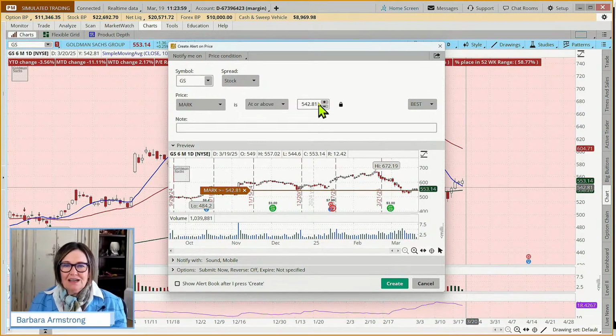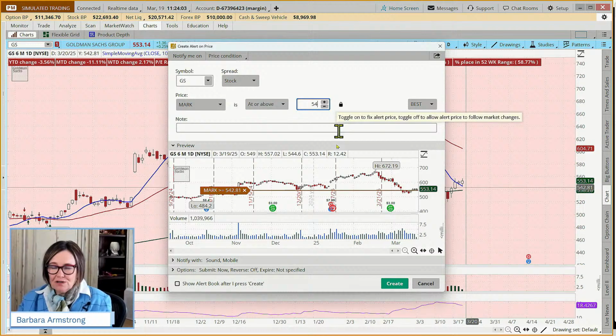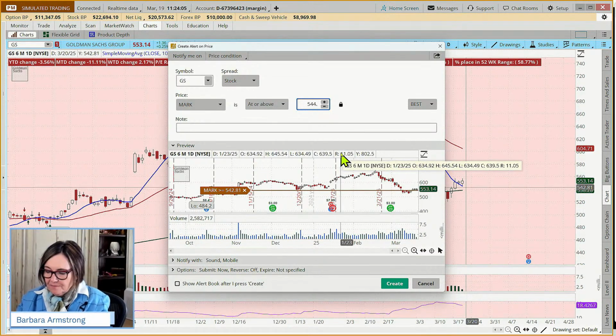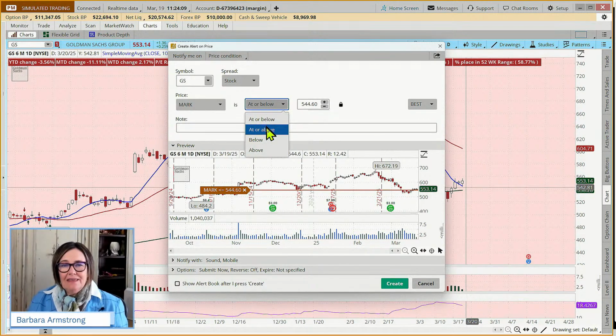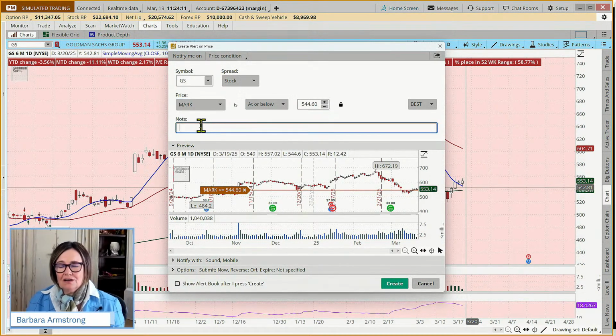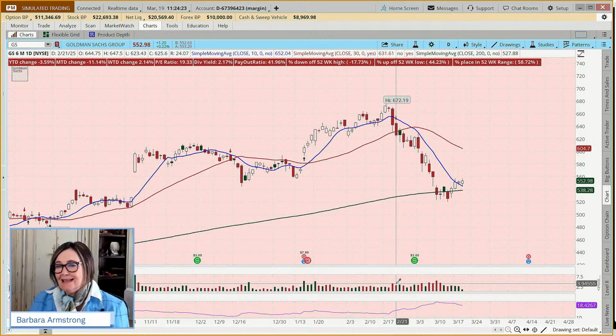Well, we said we wanted it to be around 545, 544.60. So if it goes below that, we can put a note to ourselves: place a long put vertical trade, question mark. So is that one way we can do it? Yes.